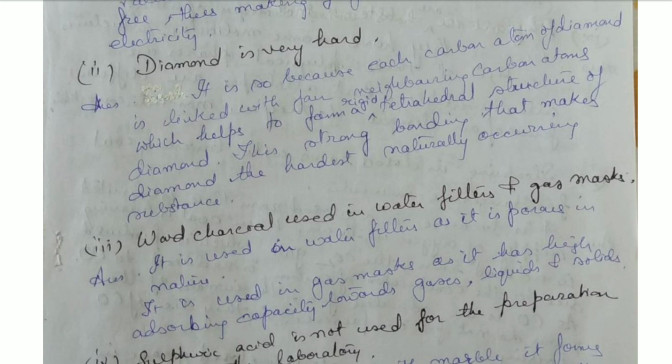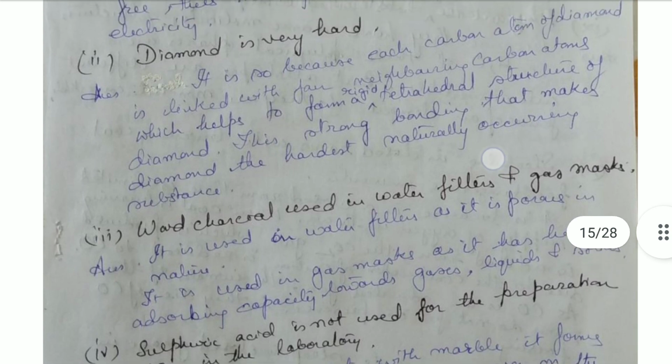And this strong bonding makes the diamond the hardest naturally occurring substance. This bonding of one carbon atom with 4 other carbon atoms is very strong, and that is making the diamond the hardest naturally occurring substance.